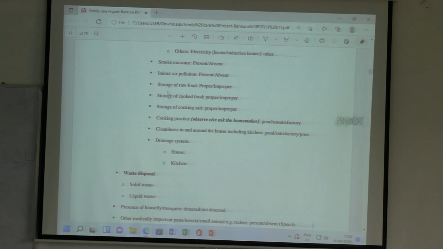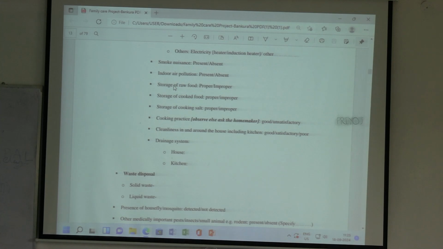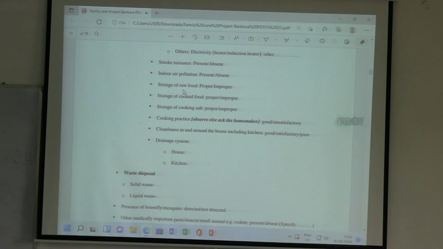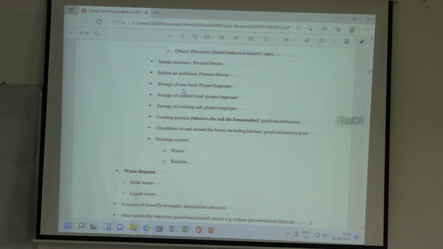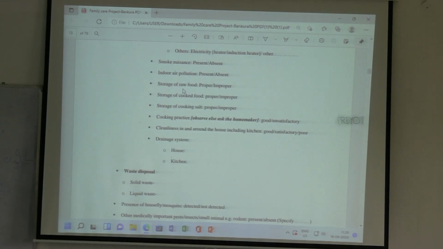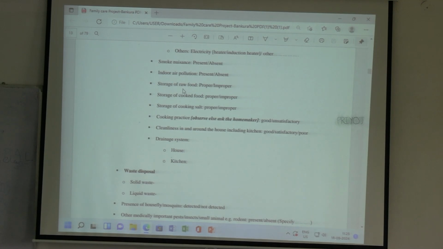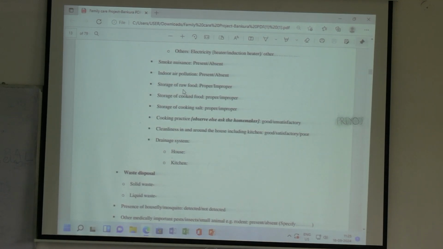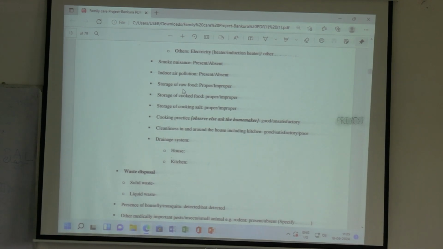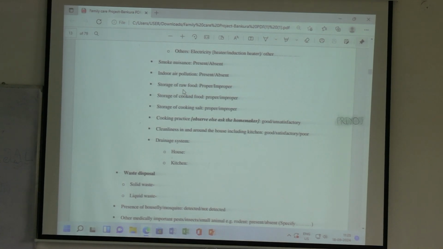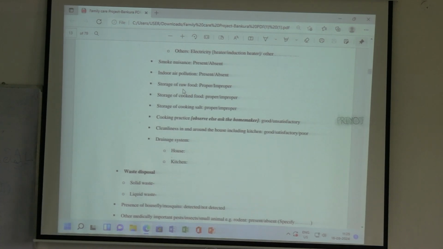Now there is something called storage of raw food and storage of cooked food. Raw food means whatever they are buying from outside and then storing, not cooked yet. That is raw food. So why are we asking them about the storage of raw food? I don't think there is a shortage of food anywhere nowadays, not that much. The options are proper and improper. So what is the problem with improper storage of raw food?